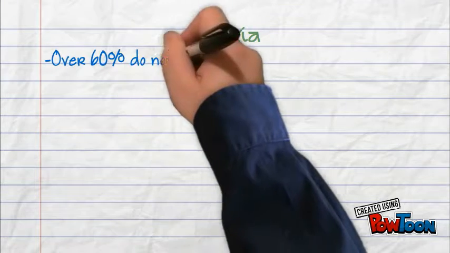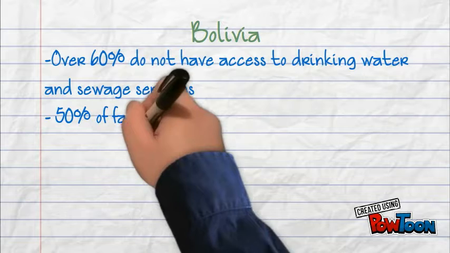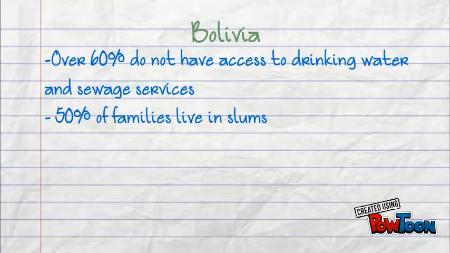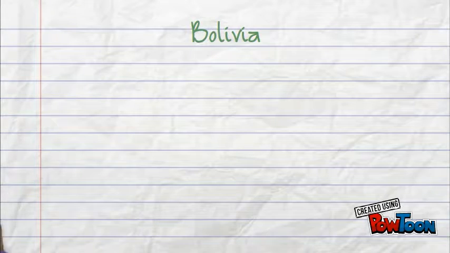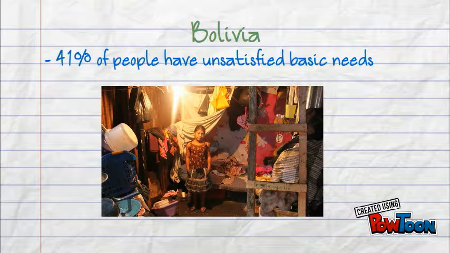Over 60% do not have access to drinking water and sewage services. 58% of Bolivian families live in slums that don't meet the minimum living conditions, lacking basic services and sanitation. 41% of the people in Bolivia have unsatisfied basic needs. This means having 3 or more of the following: low housing qualities, lack of drinking water, sanitation, electric light, and education.